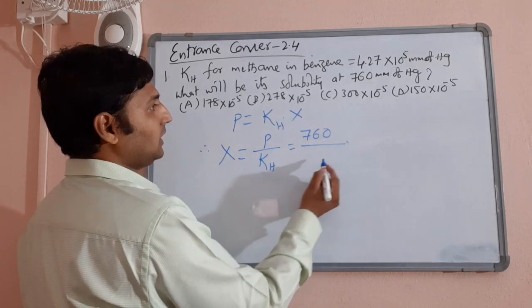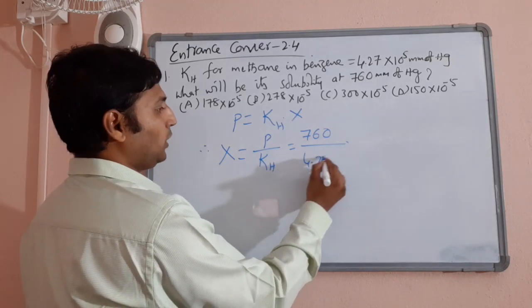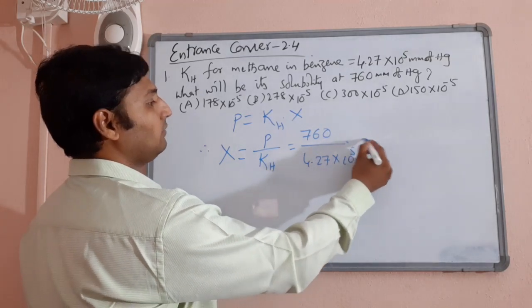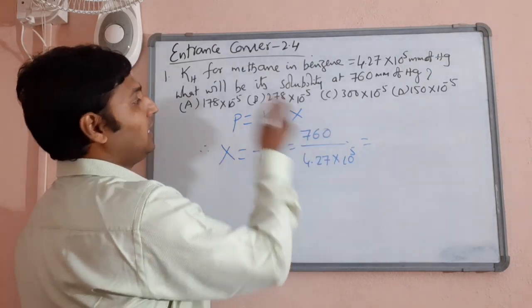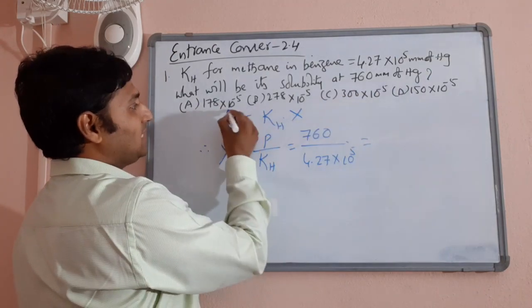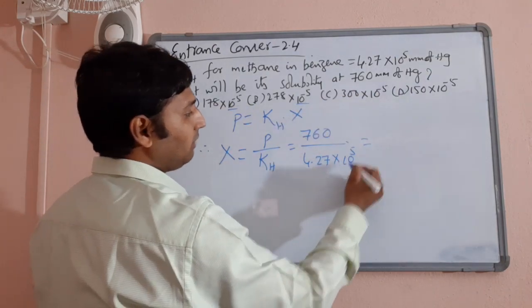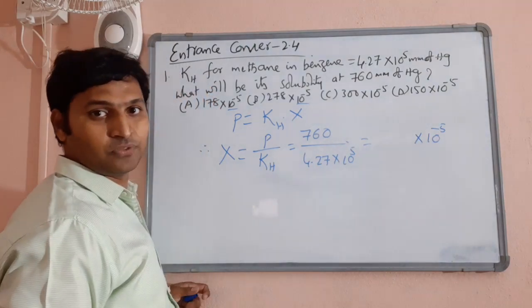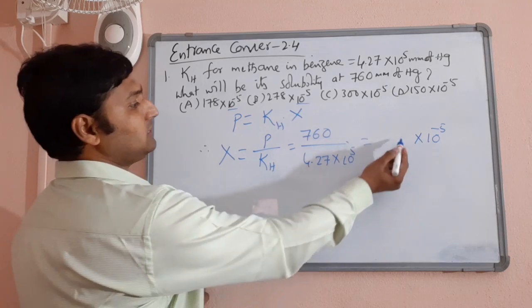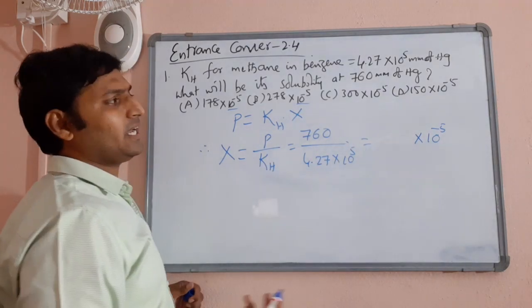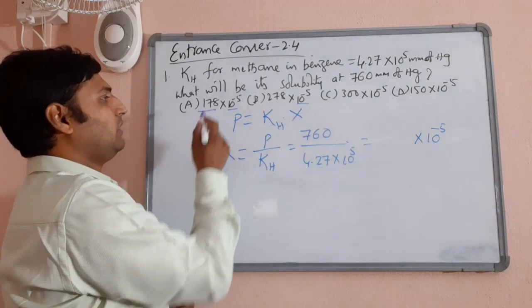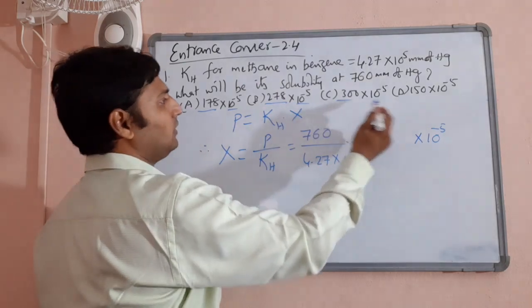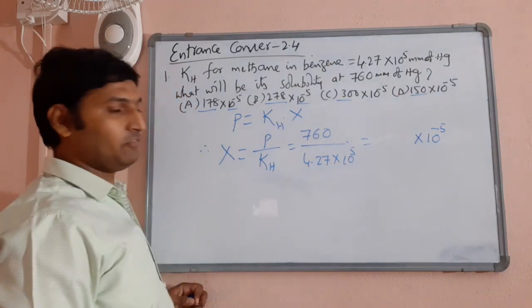So 760 divided by 4.27 into 10 power 5. If you notice carefully, every answer has something into 10 power minus 5. So I will take 10 power 5 up and write it as 10 power minus 5. Now the only thing I am left with is what this value will be. I can be very comfortable because the options are quite far apart: 178, 278, 300 and 150.